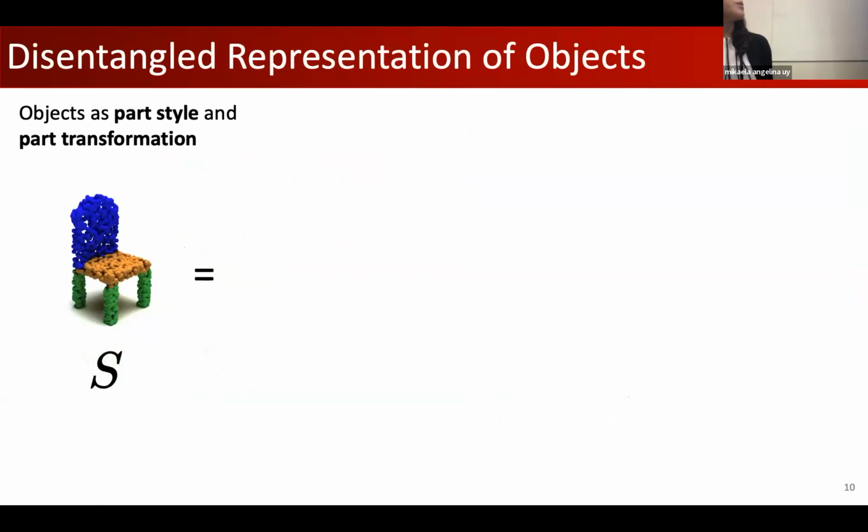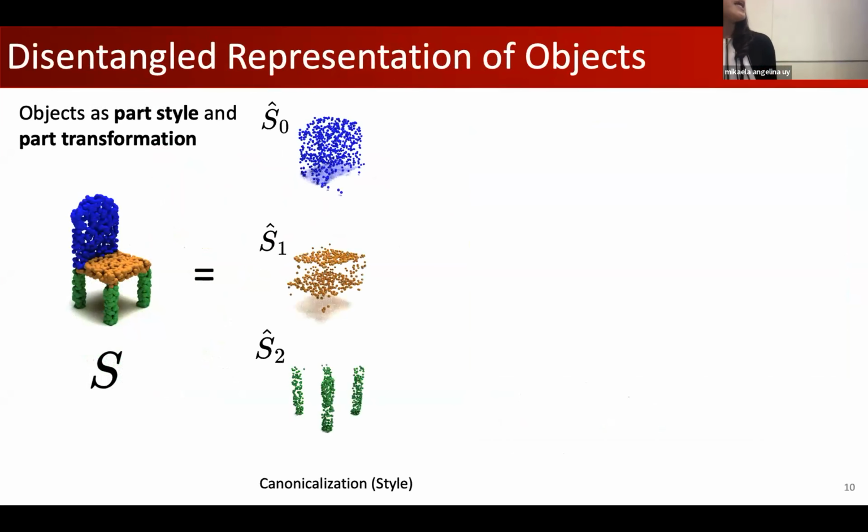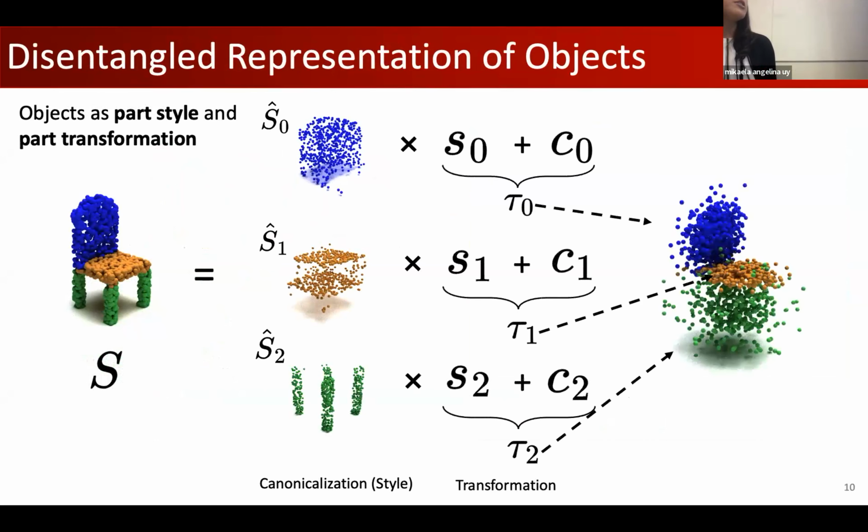Before going into the method, we first talk about how we represent objects. Objects are decomposed into part styles and part transformations. For any shape S, we first model its canonicalized parts, or what we call part styles. And conditioned on these part styles, for each one of them there are transformations that will lead to the output shape.